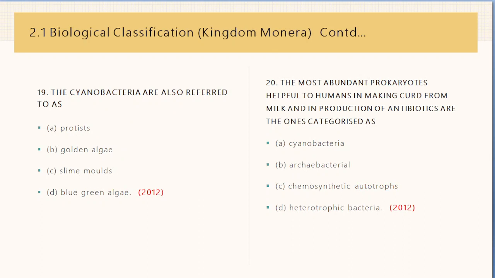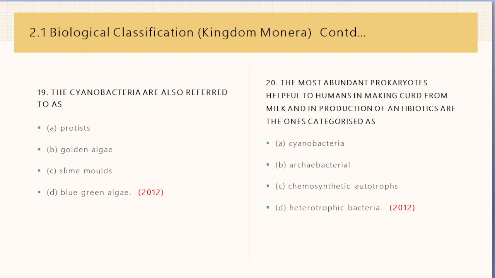Now, the next question is, the cyanobacteria are also referred to as protist, golden algae, slime molds, or blue-green algae. The answer is blue-green algae. Cyanobacteria consist of two groups of photosynthetic eubacteria, the blue-green bacteria, formerly known as blue-green algae or cyanophyta, which comprise the vast majority of members, and the grass-green bacteria or chloroxybacteria.